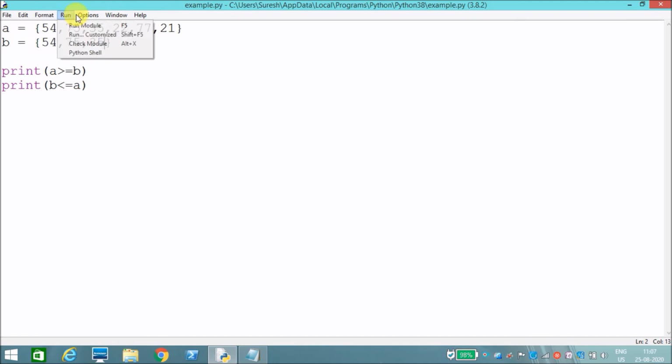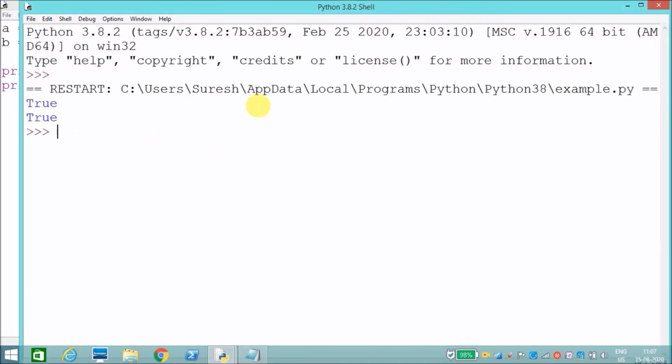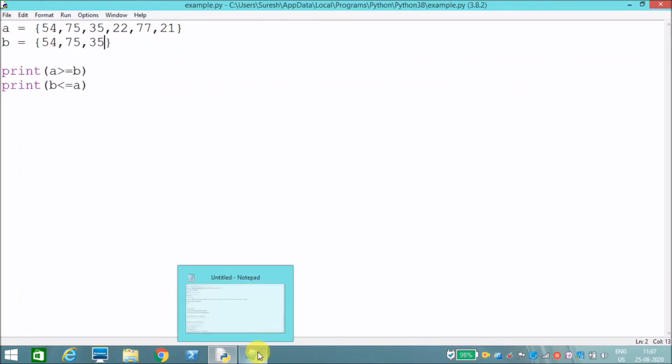We can also find subset and superset like this. See, true. Okay, this is about subset and superset.